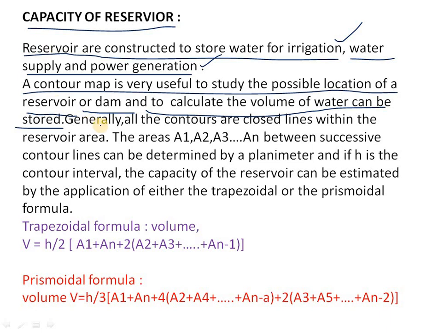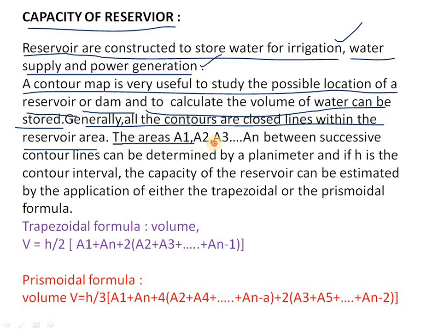Generally all the contours are closed lines within the reservoir area. To calculate the capacity of the reservoir, the contour levels will be taken and the areas calculated.